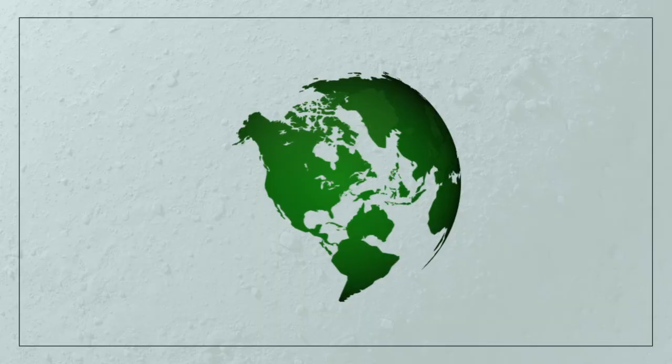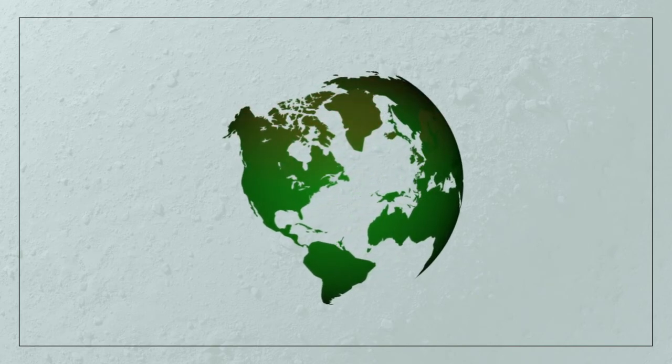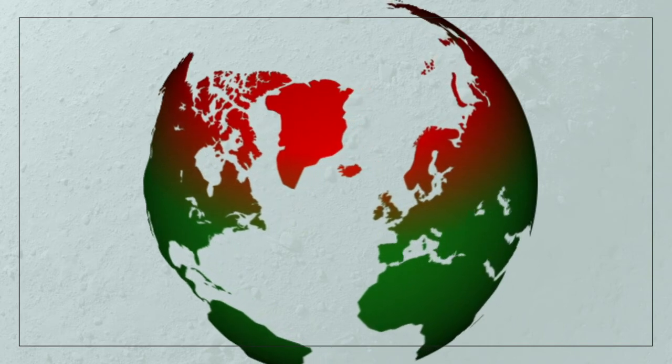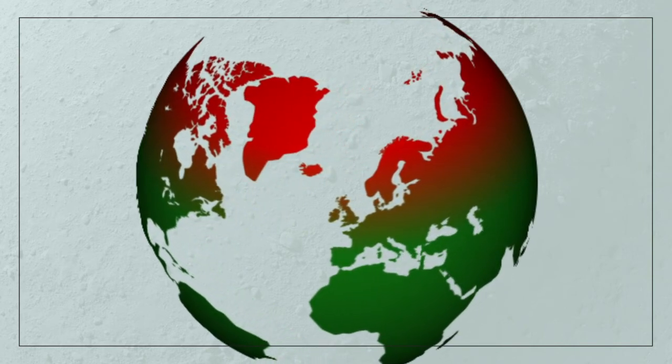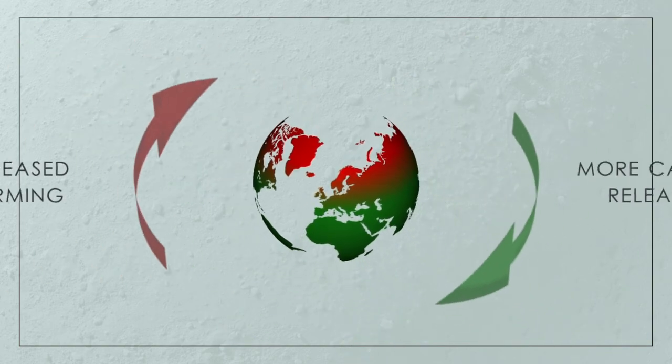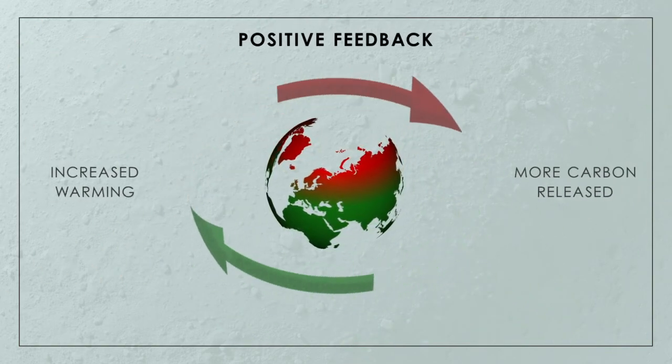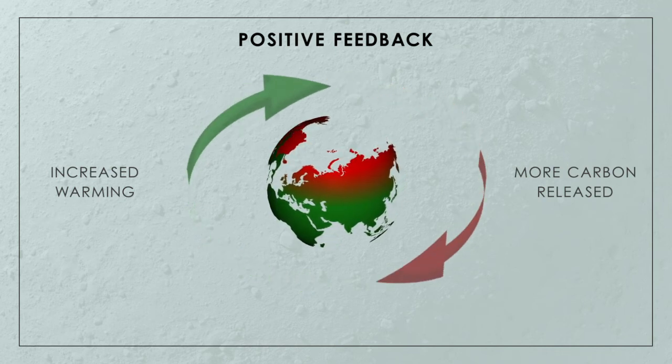This huge stock of carbon below ground represents a potential ticking time bomb. As the climate warms, these northern areas, boreal forest, Arctic tundra, they're actually going to experience the greatest amount of warming. And this can lead to what's called a positive feedback, where carbon is released into the atmosphere, it warms the soils, they release more carbon, which increases global temperatures even further.